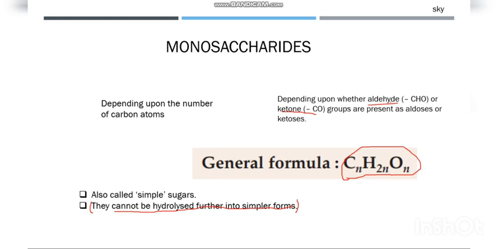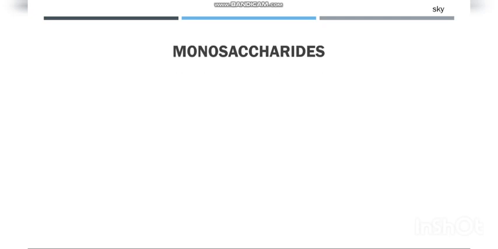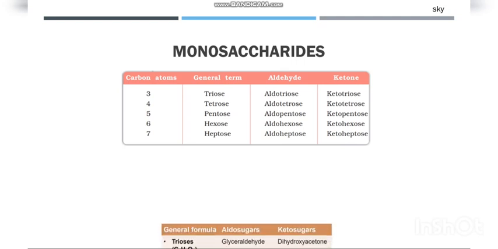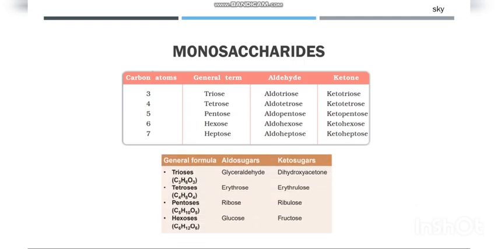If it is an aldehyde group, it is an aldose, and if it has a keto group, it is a ketose. So if it is a 3 carbon, then it will be a triose, a general term, and if it is an aldehyde, it will be called aldotriose, and if it is a ketone, it will be called ketotriose. This chart shows us the exact name of that aldose sugar and the ketose sugar.